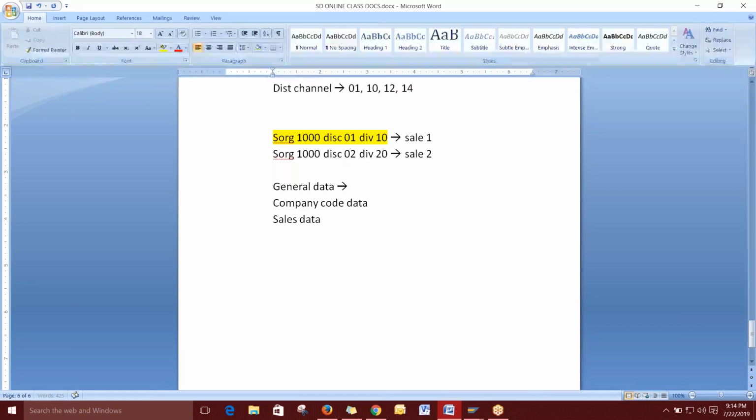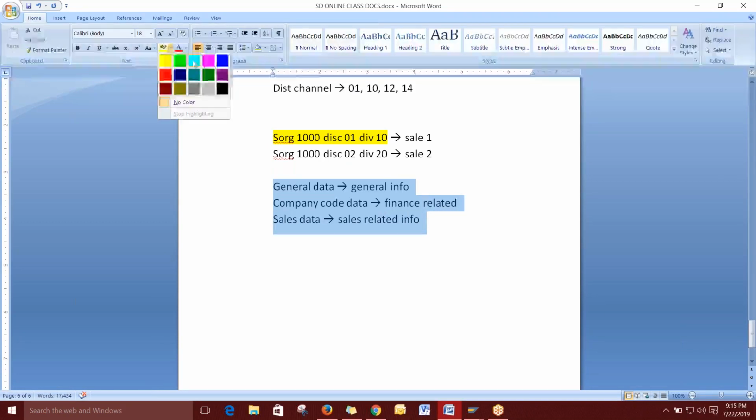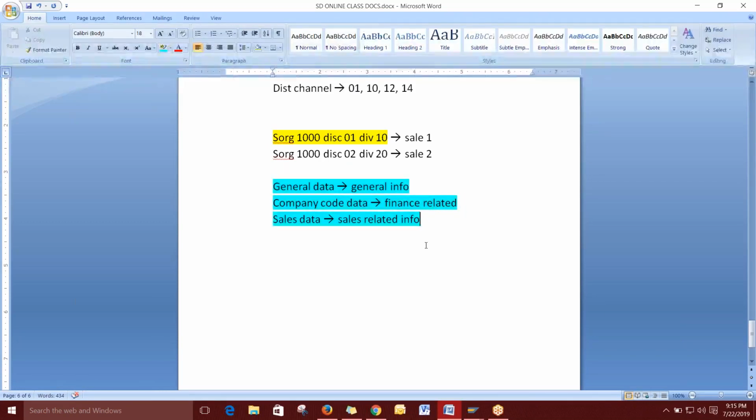In general data, we will be collecting only the general info of the customer. In the company code data, we will be collecting all the finance-related details of the customer. Then in the sales area data, we are collecting the sales-related info of the customer. By doing all these three things, we will have solid data of that particular customer.